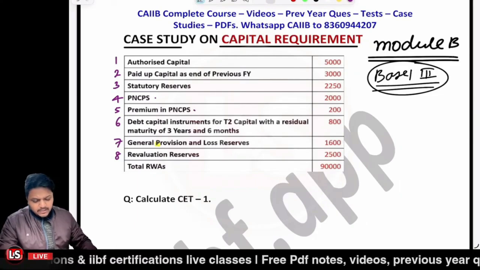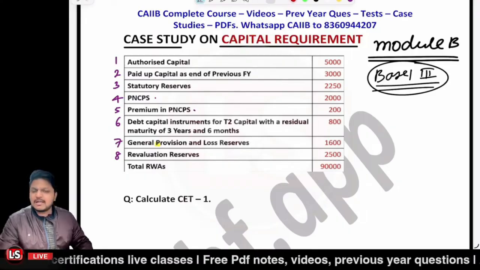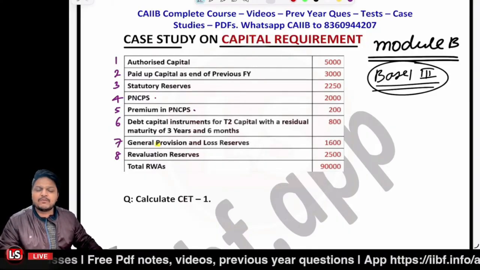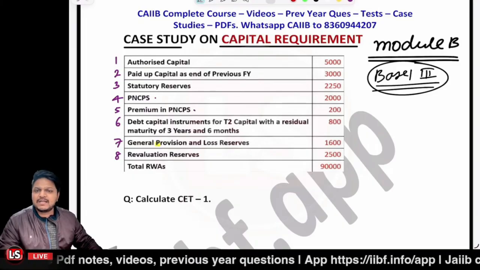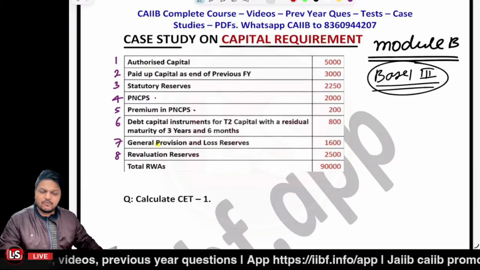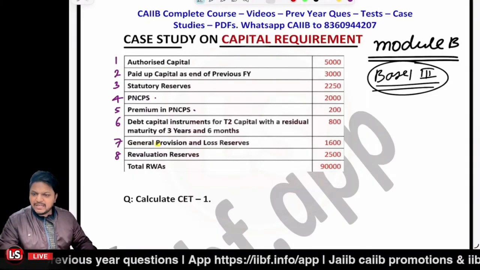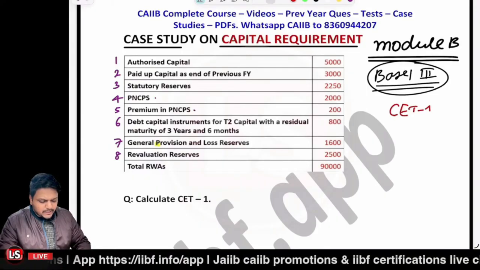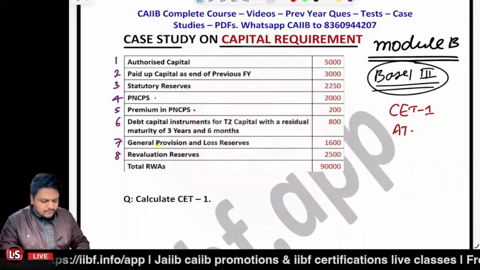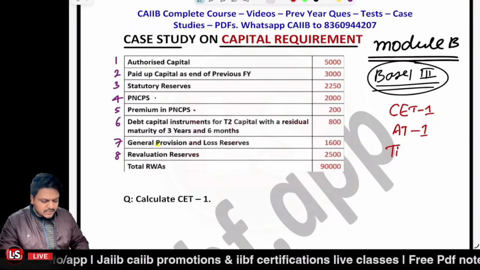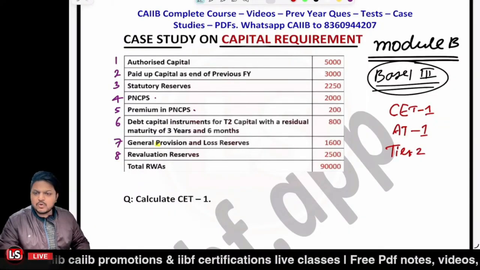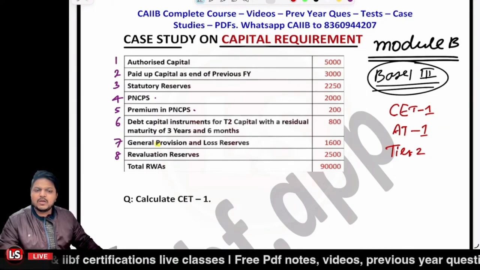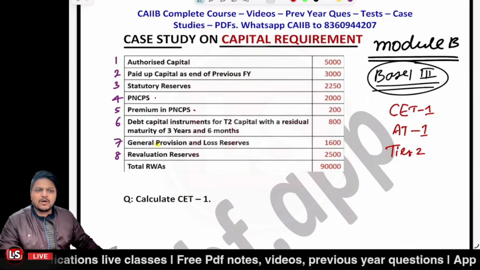So first of all, you need to classify all these components one by one. You need to tell me that number 1, authorized capital, is related to what component of the capital? There are 3 types of components, as I told you. Either it could be CET1, common equity tier 1 component, or AT1 component, or it could be the tier 2 component. So if I talk about component 1, that is numbering 1, to which capital does it belong?